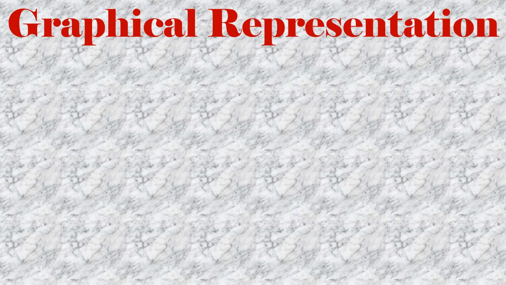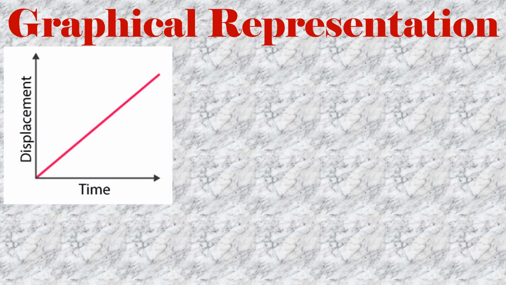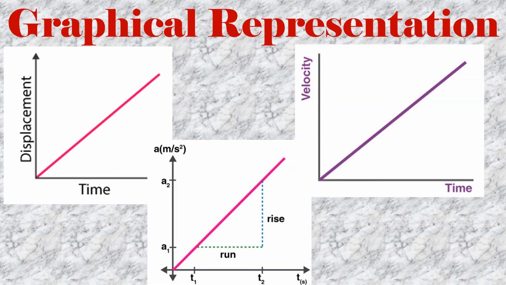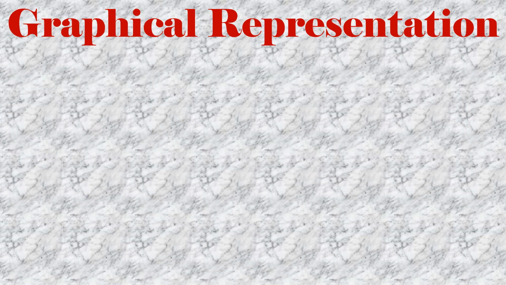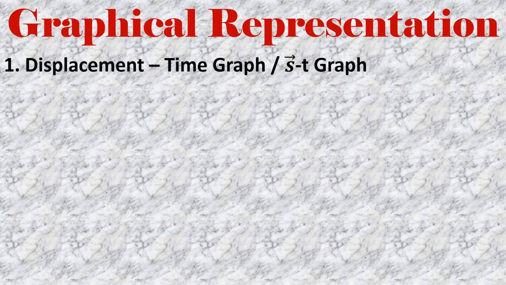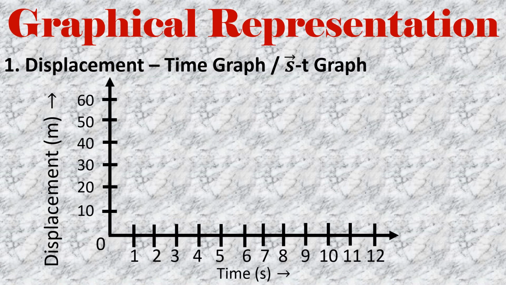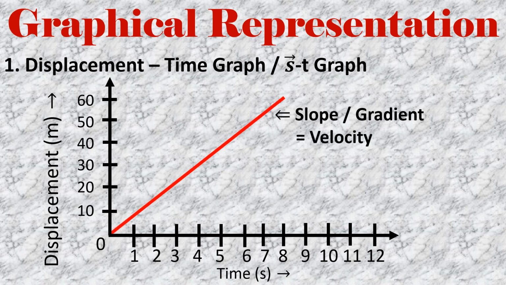After knowing about all the important terms, let us study the rectilinear motion through graph. Displacement time graph or the ST graph, velocity time graph or the VT graph, acceleration time graph or the AT graph. A displacement time graph shows the displacement of a body on the y-axis and the time on x-axis. It is used to calculate the velocity of a body through its slope.